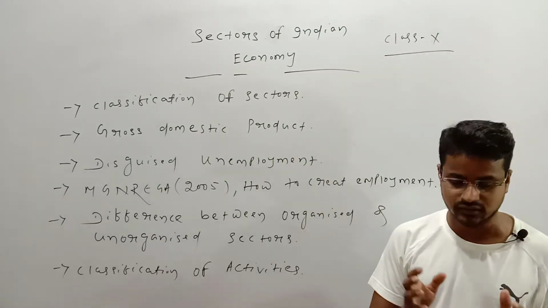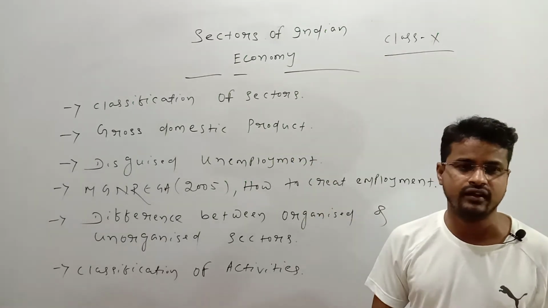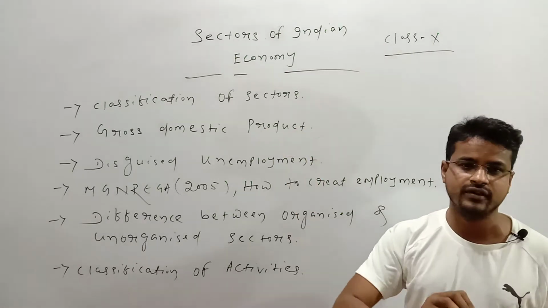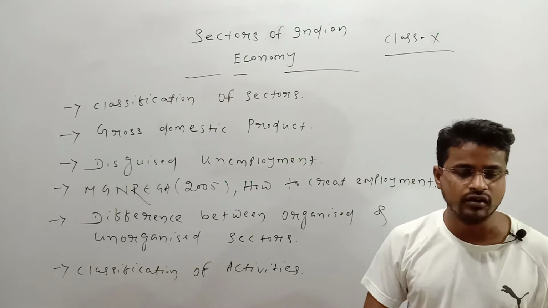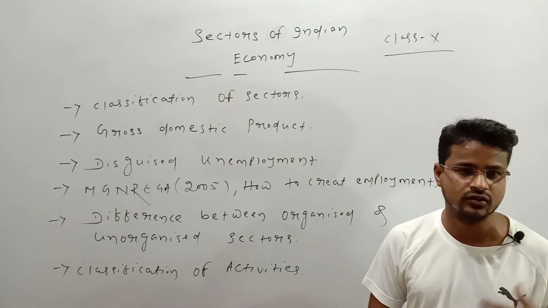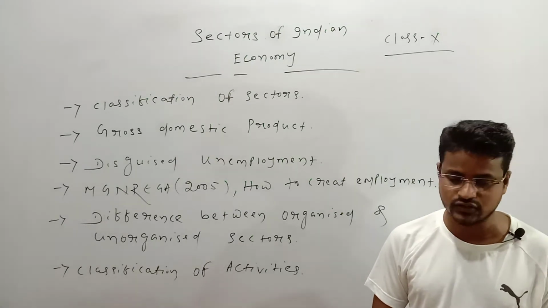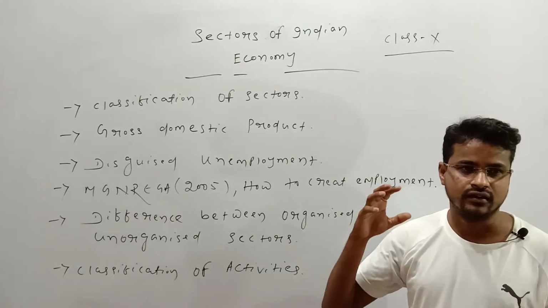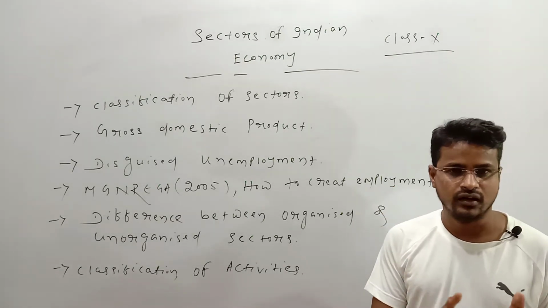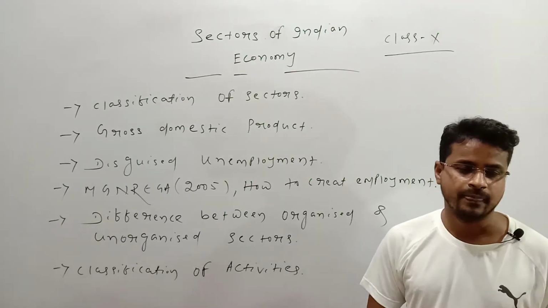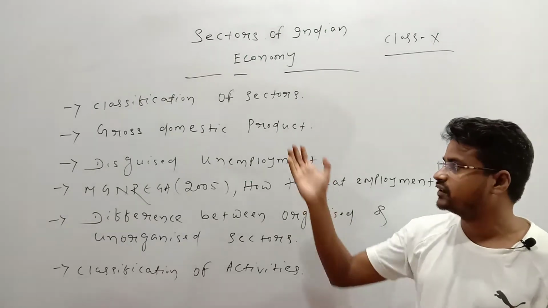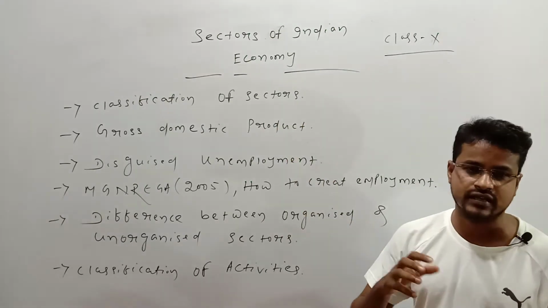Primary sector is directly or indirectly associated with nature. The example of primary sector is agriculture and all types of activities which are related to nature directly or indirectly, such as fishing, forest activities, cultivation, beekeeping, as well as keeping of animals, which come under the primary sector. Then the second type of sector is the secondary sector.